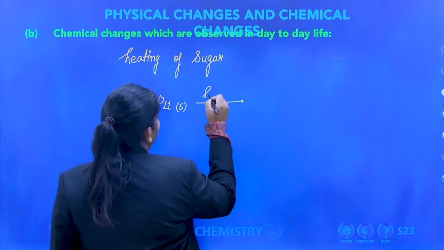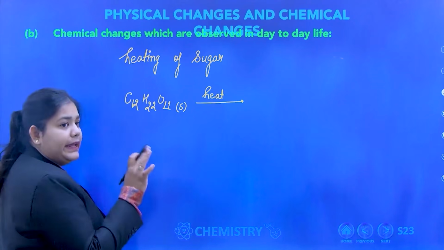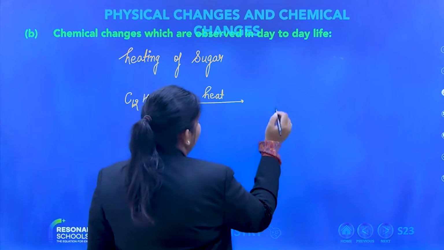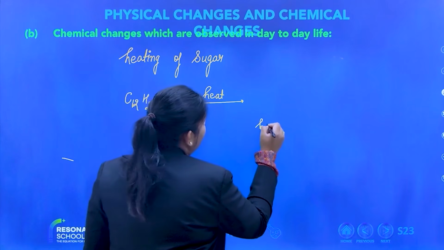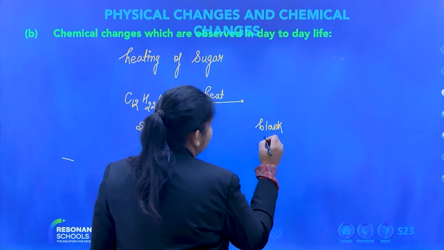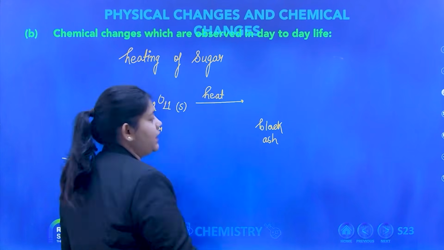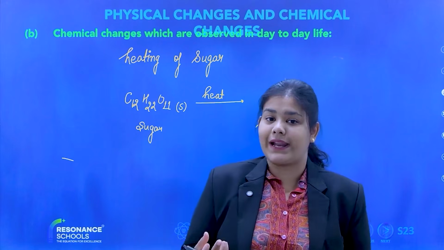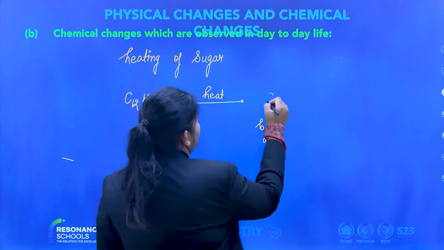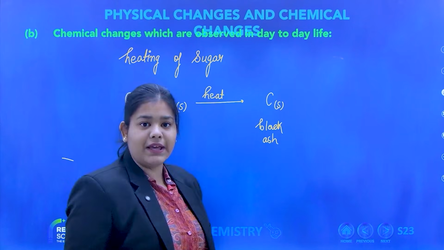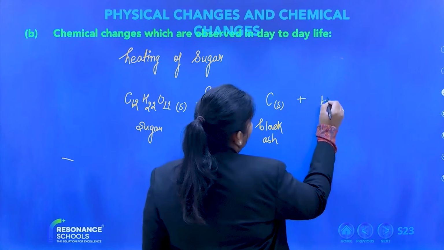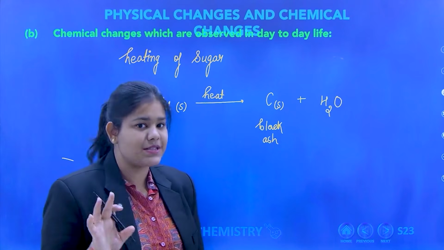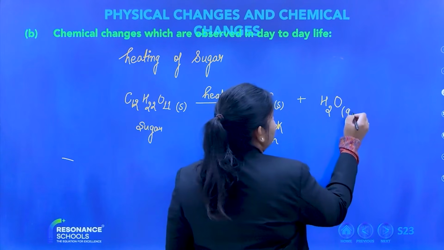So when I simply heat the sugar, it gives you a black substance, black ash, or black precipitate, you can say. It will give you a black powdery substance. What is that black powdery substance? Carbon. Carbon plus you will get H2O, and it is very interesting. Carbon you will get in a powdery form, which means solid, and H2O you will get in gaseous form.